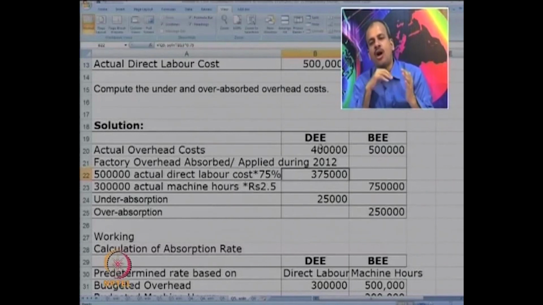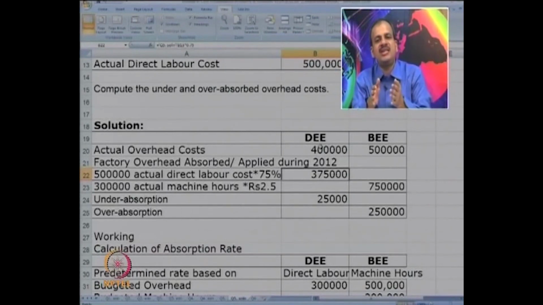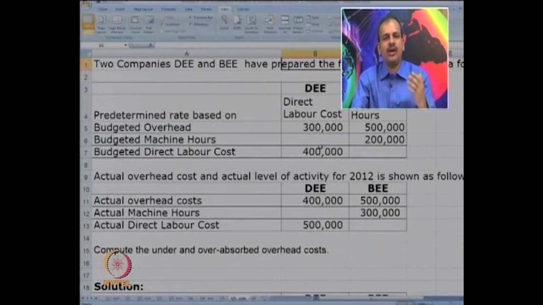Now, the question is, what will you do with this 25,000? Who will bear this cost? Should you charge more on those same products, or should it be borne by the company as a common pool? That decision will have to be taken, and that is our stage number 6. So, what do you feel? What could be the right way? I hope you remember the sum. Otherwise, you can take a look at the sum again and think over what can be done.